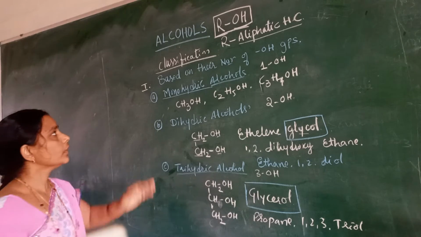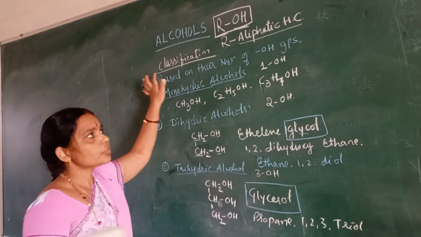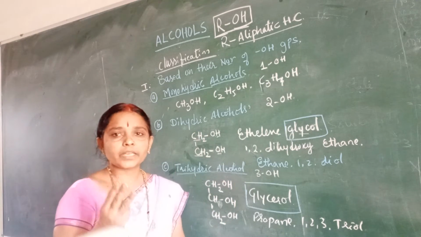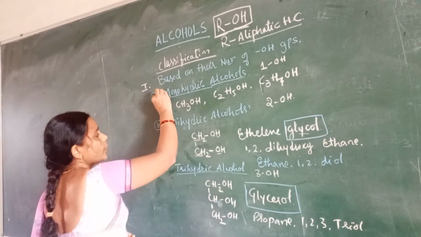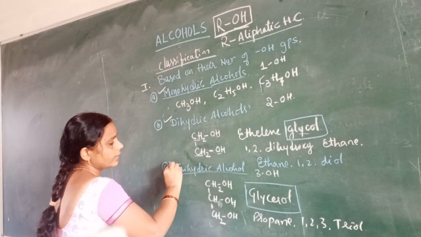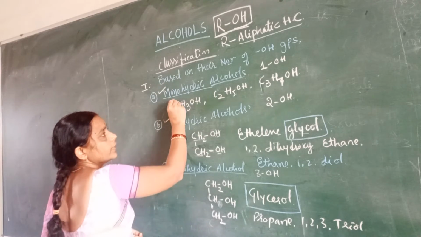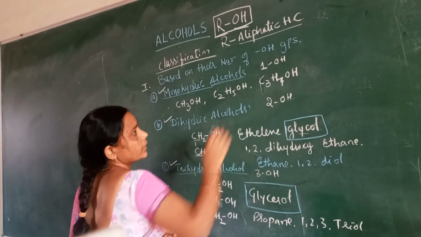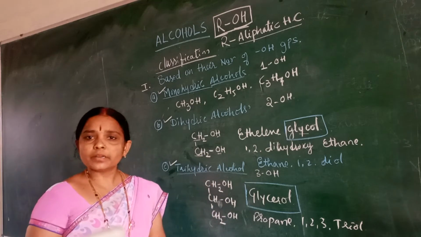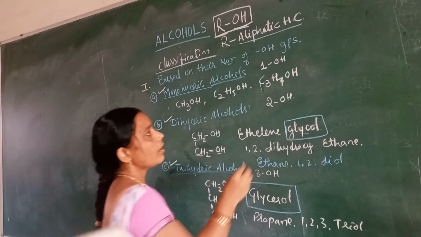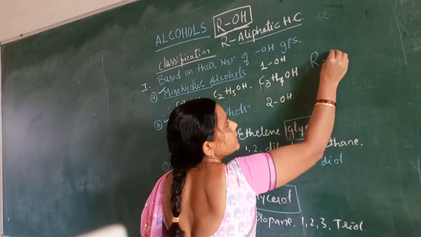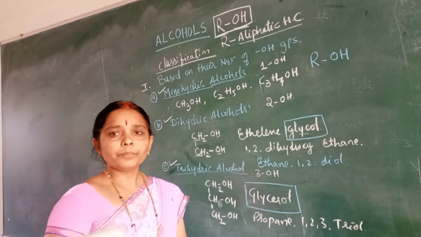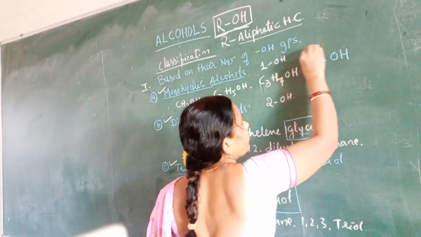Let's recall this. First, based on the number of OH groups, alcohols are classified into 3 groups: monohydric, dihydric and trihydric. Monohydric means only one OH group is there. Examples are these. So shall we write the general formula for monohydric alcohols? R, an alkyl group, is attached with one hydroxyl group.